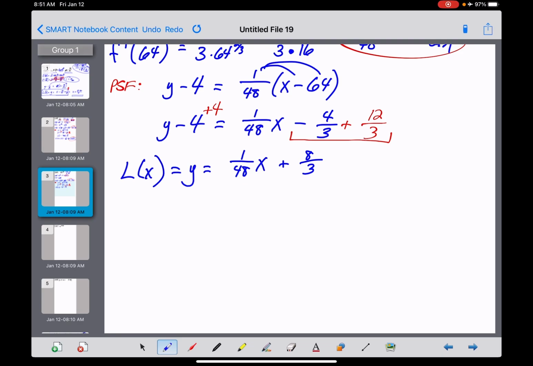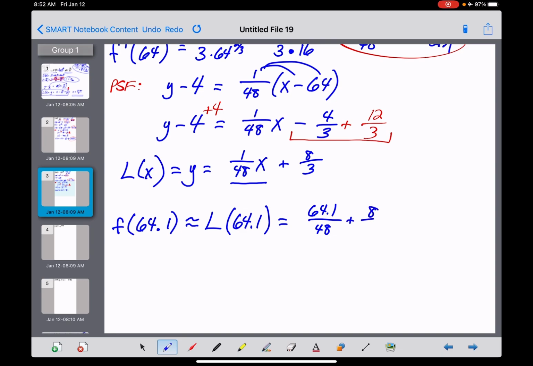Now the big takeaway on this problem is that if we wanted to evaluate f at 64.1, that was the weird value here, that is going to be very close to the value we get by putting 64.1 into this linear function right here. Okay, so that's kind of the key here. So this now becomes 1/48 times 64.1, so 64.1 over 48 plus 8/3.